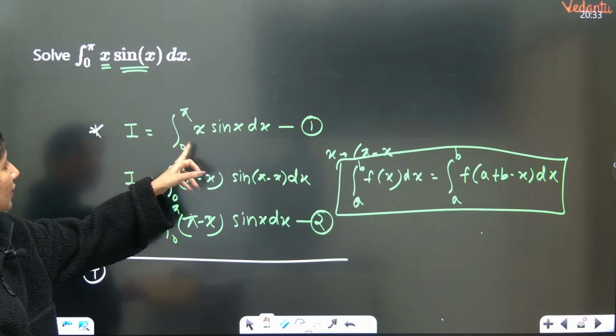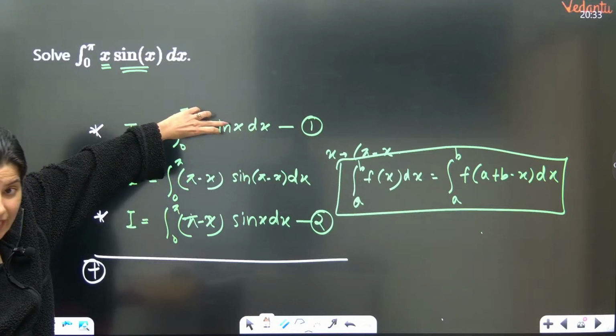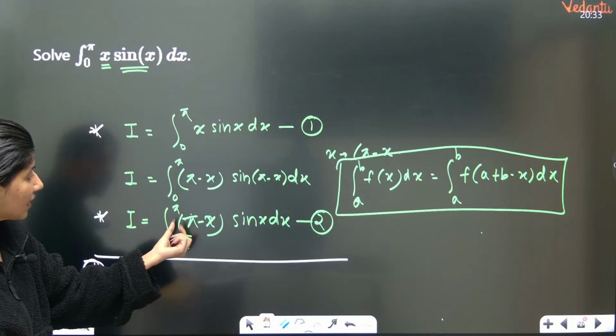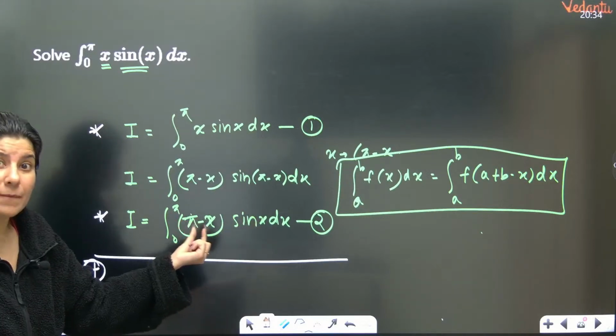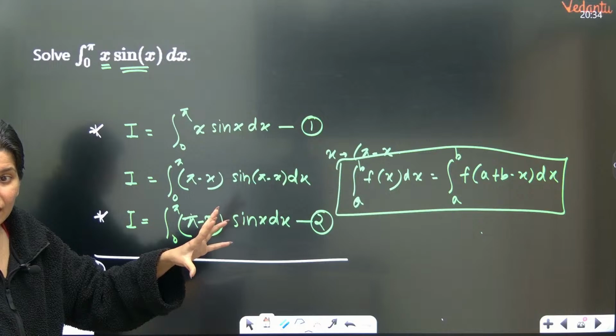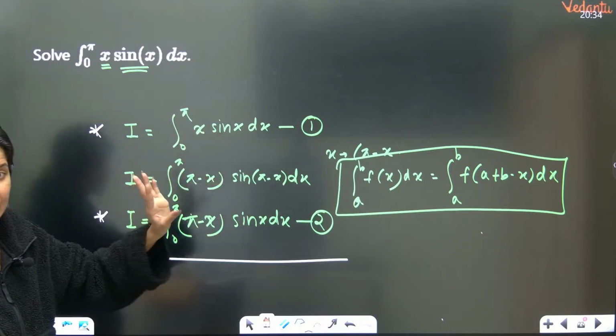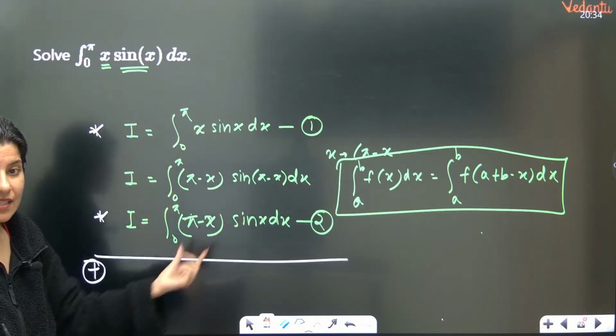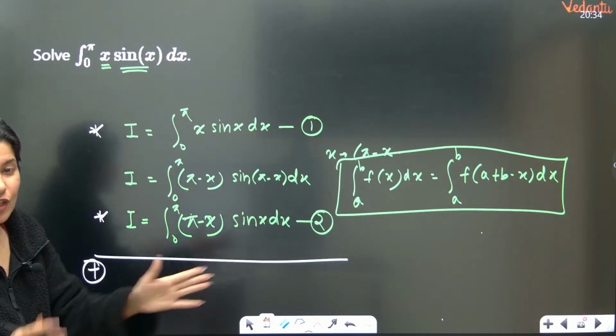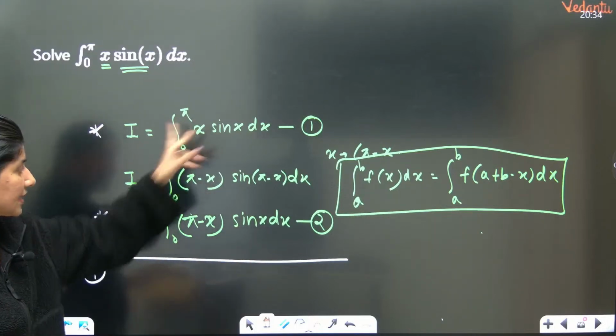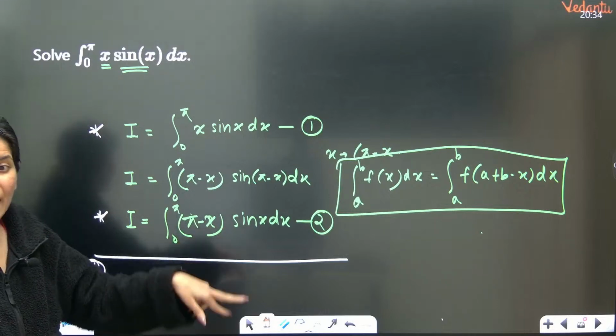If you add, we have x sin x, then pi sin x minus x sin x. So three terms are getting formed: x sin x, pi sin x, minus x sin x.